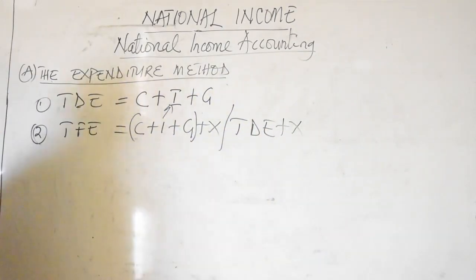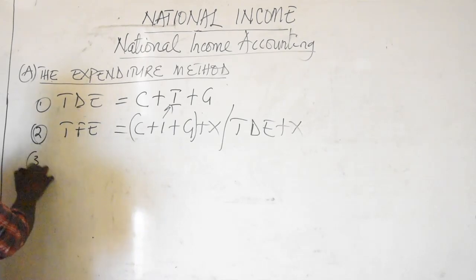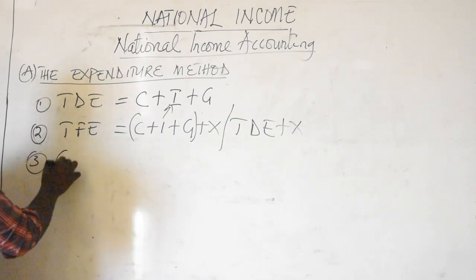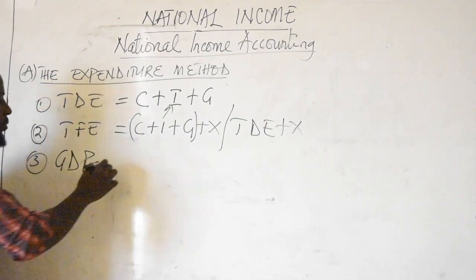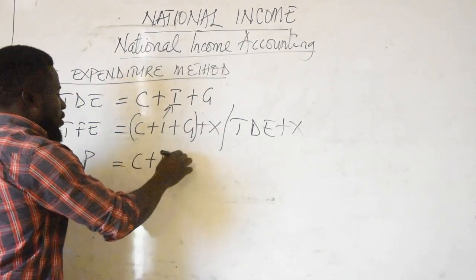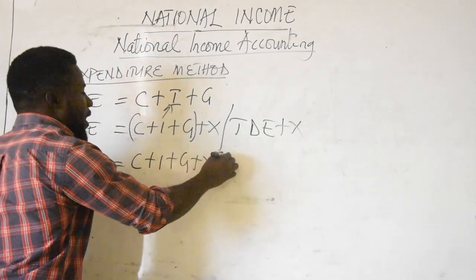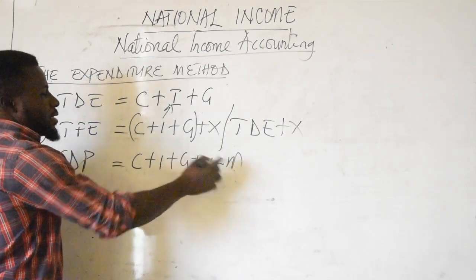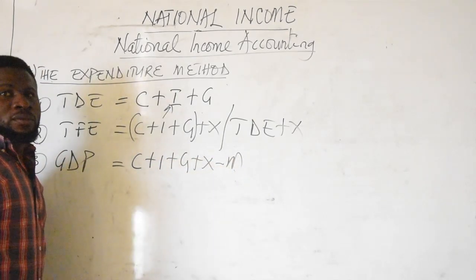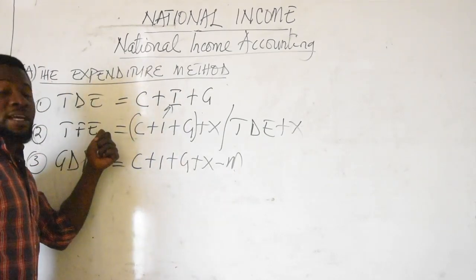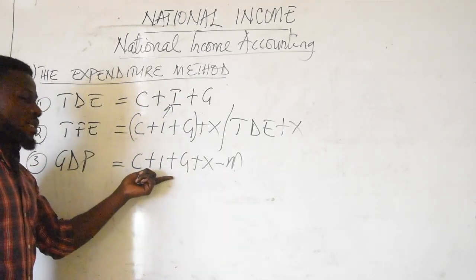And then we have gross domestic product, GDP, which is simply consumption plus investment plus government expenditure plus exports minus imports. So the only thing that has changed here is that we have added imports. We have subtracted imports from the total final expenditure to have the gross domestic product.